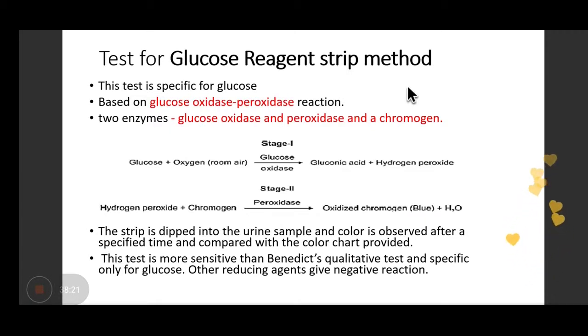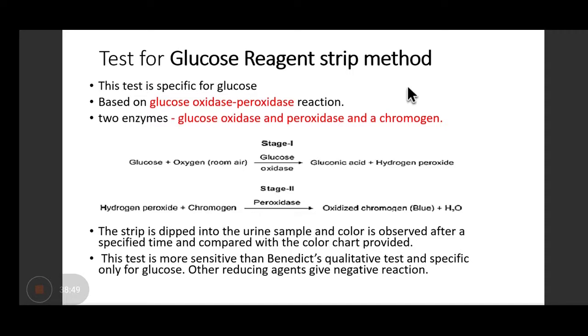For glucose estimation also, glucose reagent strip method is available based on the glucose oxidase peroxidase reaction, and this is specific for glucose. The Benedict reagent test we just did was not specific for glucose. It will be positive for anything present in urine if it is a reducing substance, right? But this method is specific for glucose.